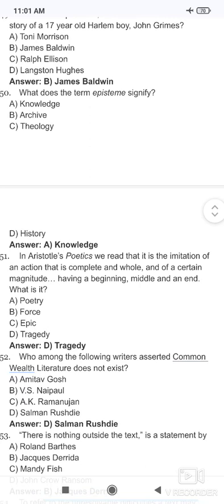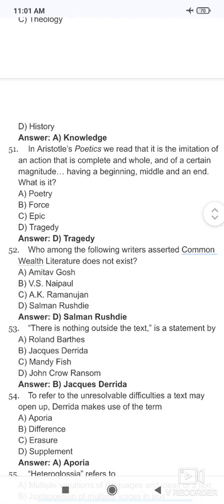Next question. In Aristotle's Poetics, we read that it is the imitation of an action that is complete and whole and of a certain magnitude, having a beginning, middle, and end. What is it? It is tragedy. It is a famous definition by Aristotle in his Poetics that tragedy is an imitation of an action, complete, whole, and of a certain magnitude, having a beginning, middle, and end.